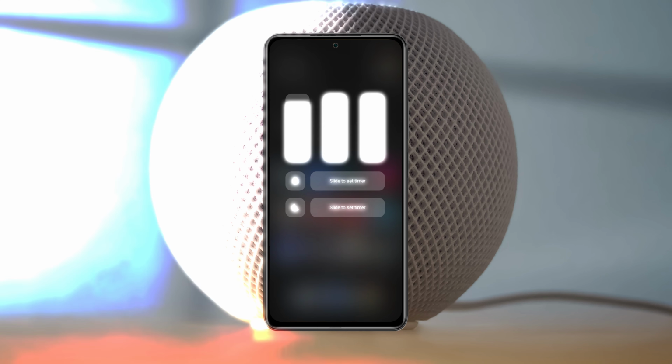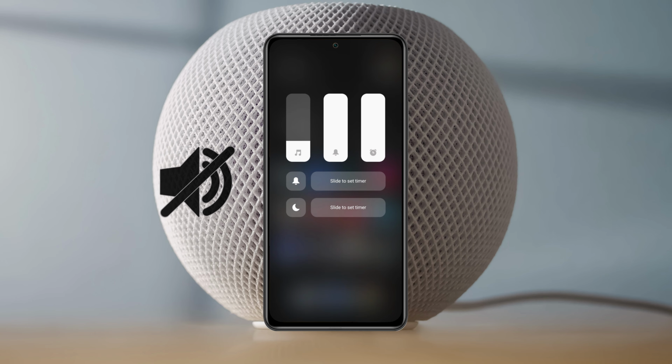In this video, I'll show you how to fix no sound problem on Xiaomi Redmi phone. So if you're experiencing the no sound problem for everything on any Xiaomi Redmi device, then here's how you can fix the problem.